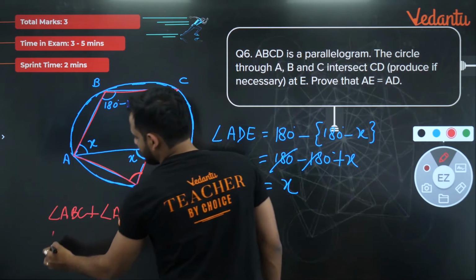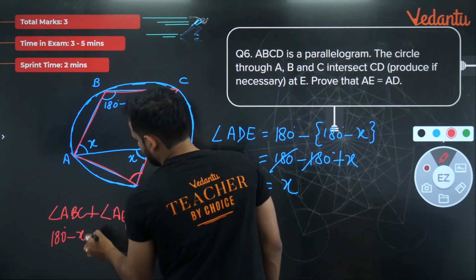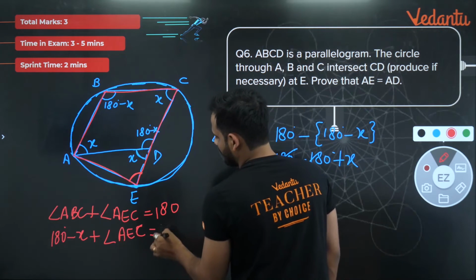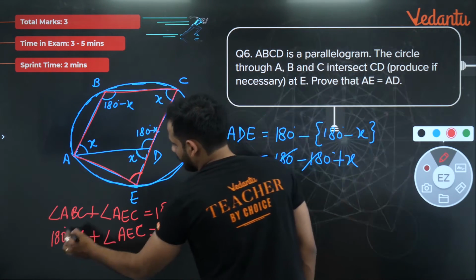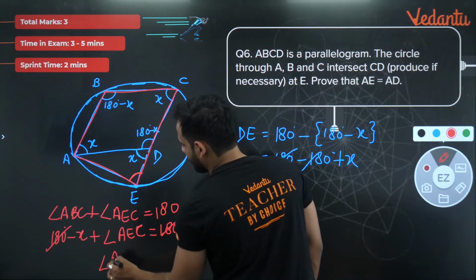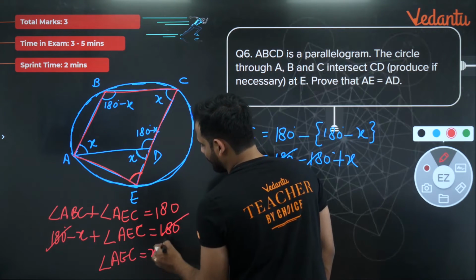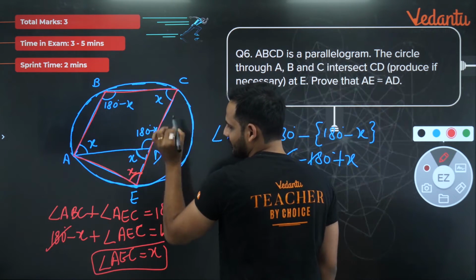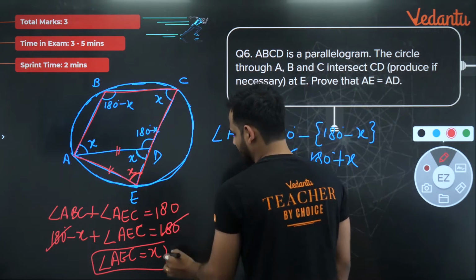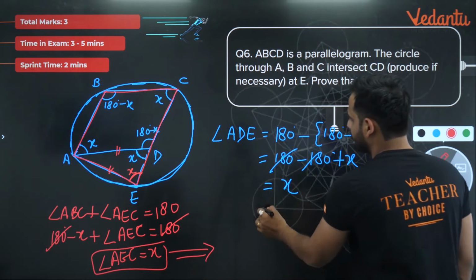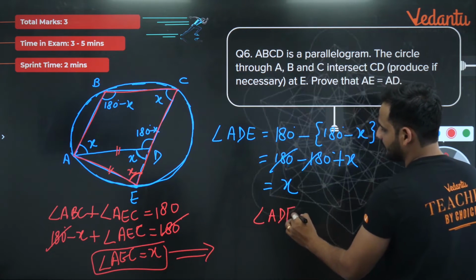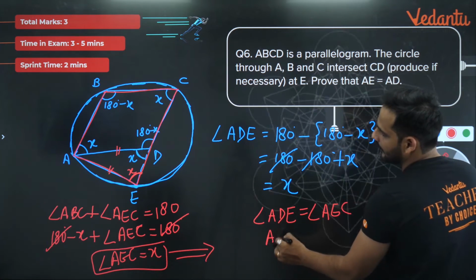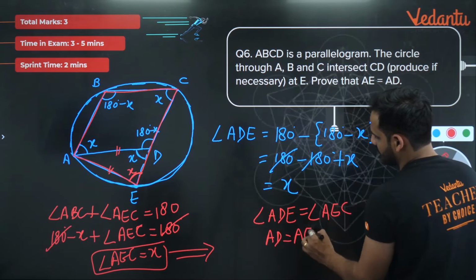So angle ABC is 180 minus X, plus angle AEC is equal to 180. You can see 180 and 180 got cancelled, so angle AEC is also equal to X. Now this is X, this is X, so it is an isosceles triangle. Since angle ADE is equal to angle AEC, AD is equal to AE.